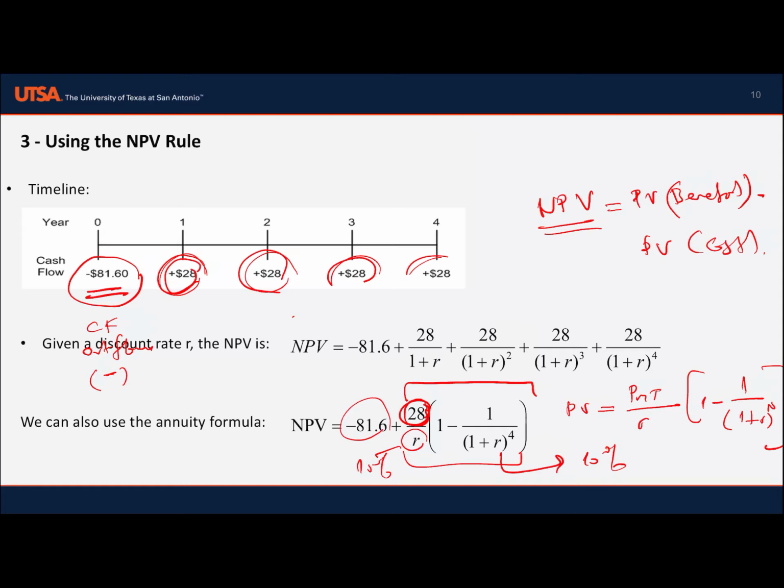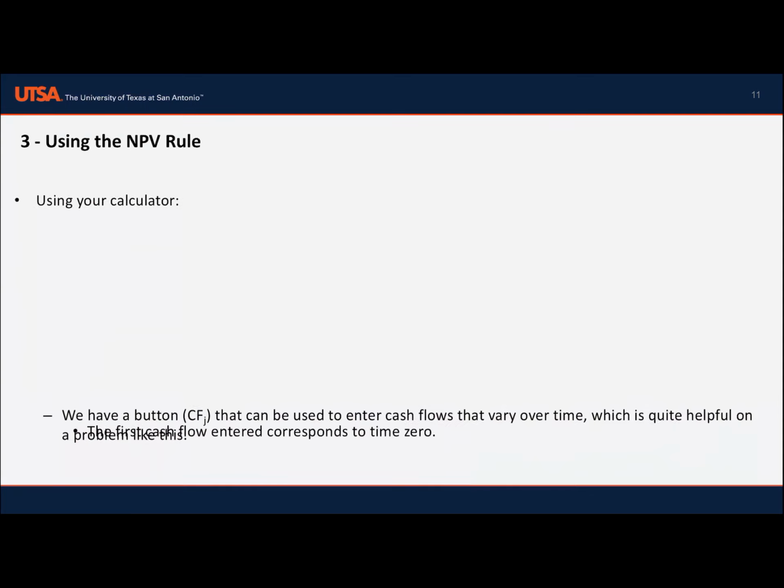This is the present value of the benefits, this is the present value of the cost, and you will find NPV. This is the hardest way because you need to put all values in this formula and find the NPV. And the easiest way is to use your financial calculator.